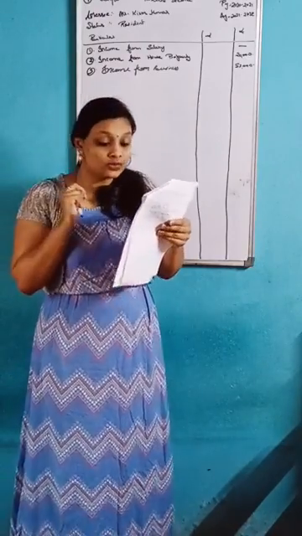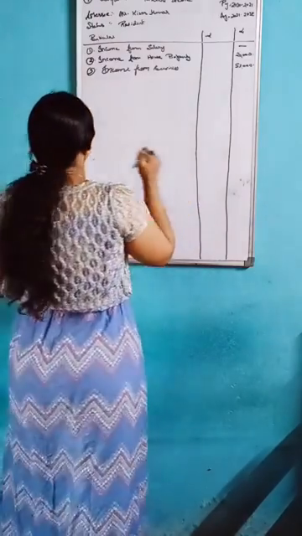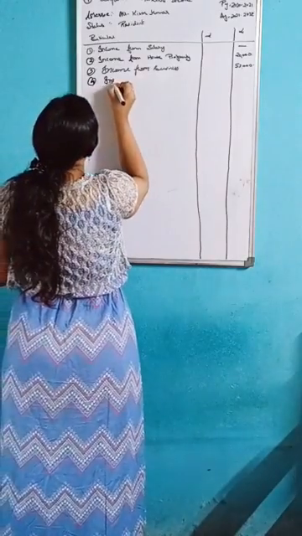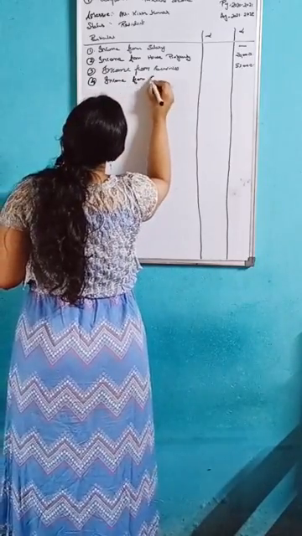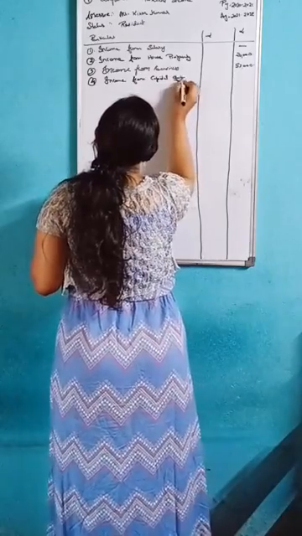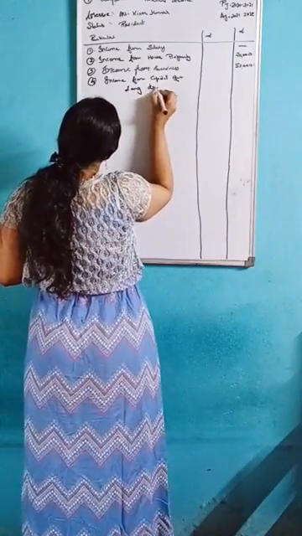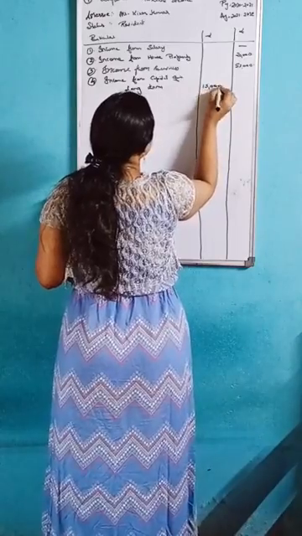That 15,000 plus 15,000, you will get 30,000. You should add. So here the fourth one is income from capital gain. Here long term, that is 15,000.